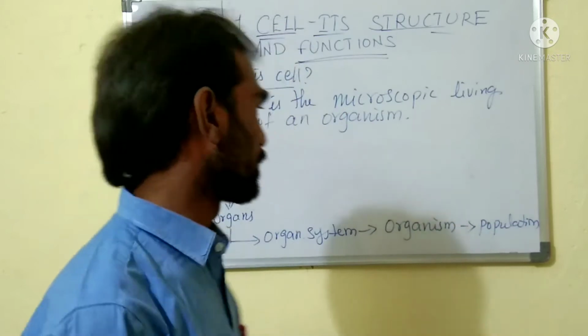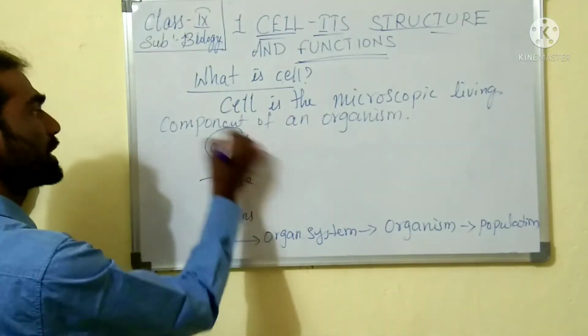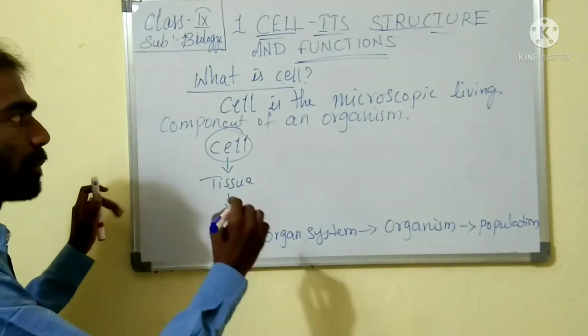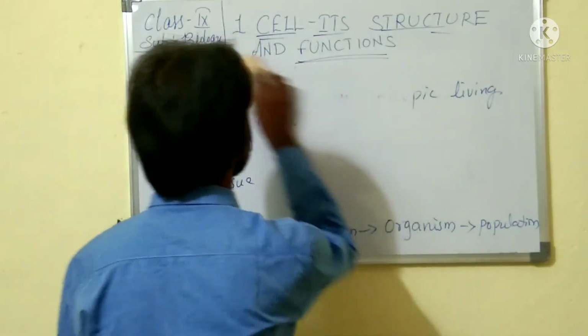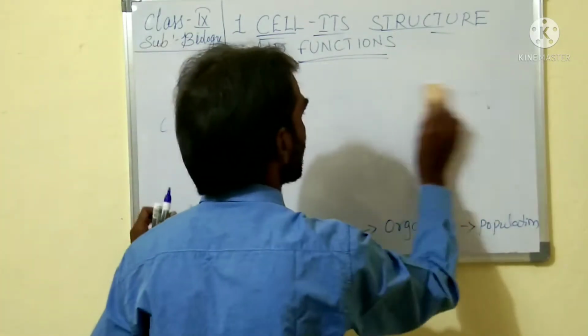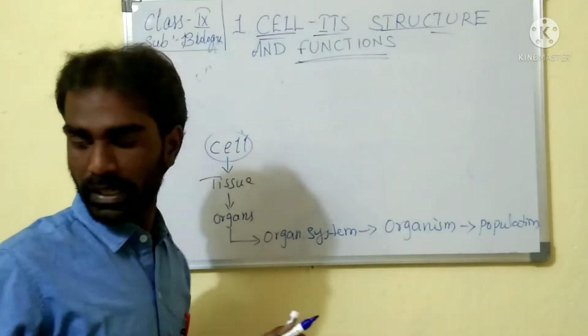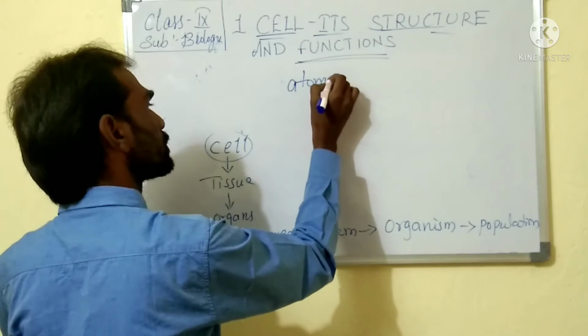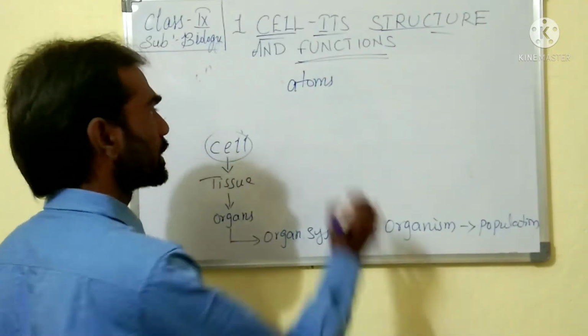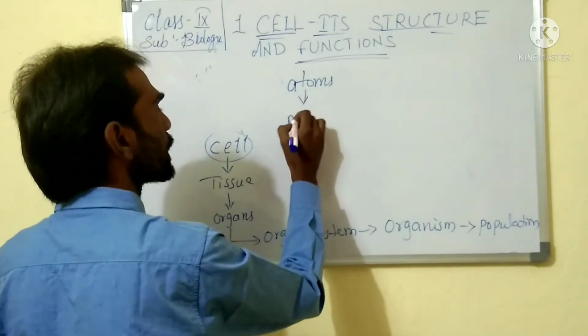But how is this cell developed? Before that, the cell is developed from microscopic components called atoms. These atoms are formed as molecules.